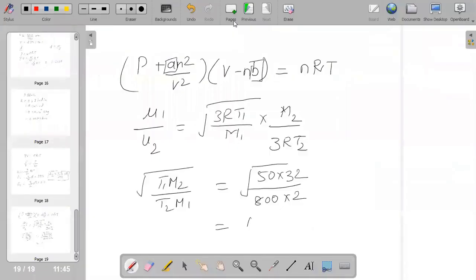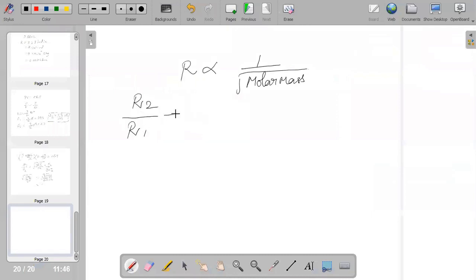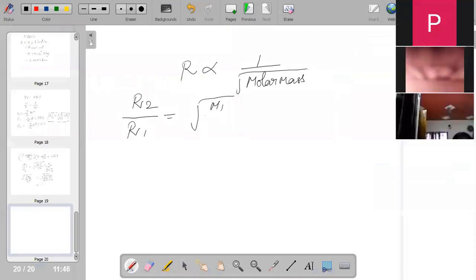It says that the rate of diffusion is directly proportional to 1 by the root of molar mass. Here they have asked us to calculate the ratio, so let us consider R2 by R1, and hence it should become root of M1 by M2.